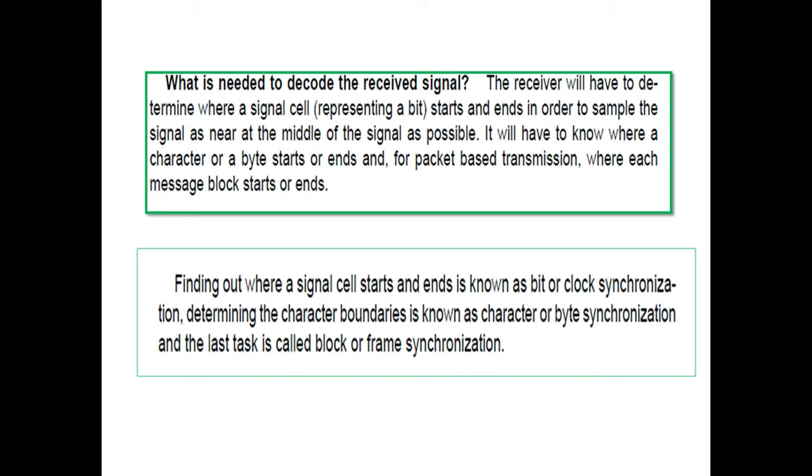It will have to know where the character or byte starts, meaning when to start and when to end transmitting the data. For packet transmission especially, the receiver must know where each message block starts or ends. So finding out where a signal cell starts and ends is known as bit or clock synchronization.